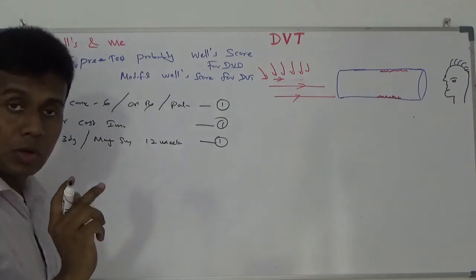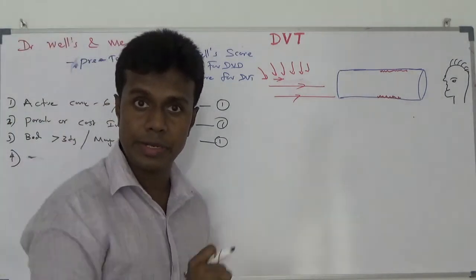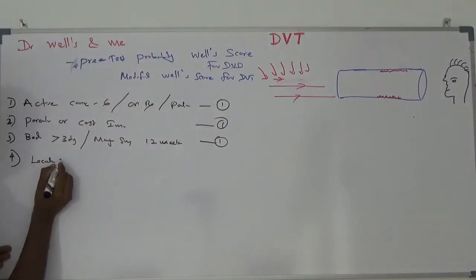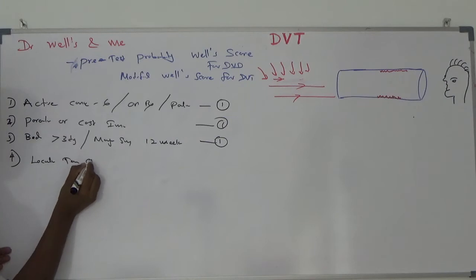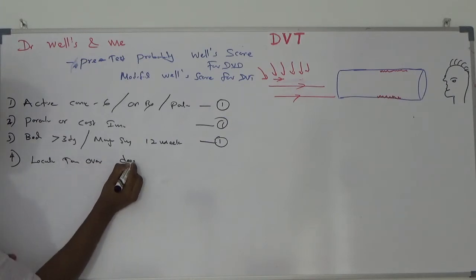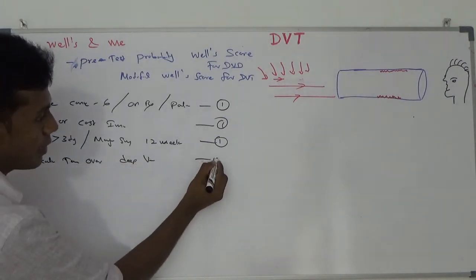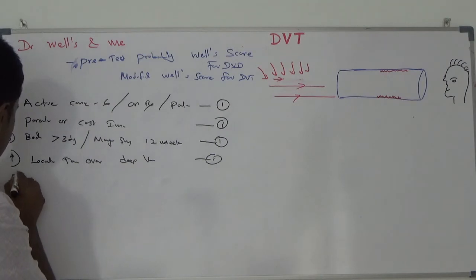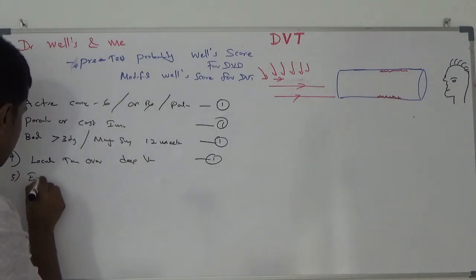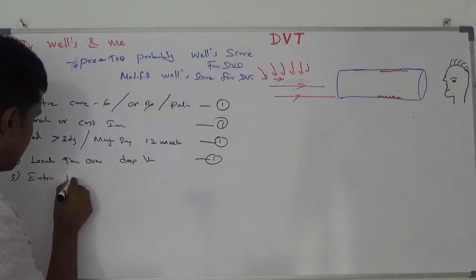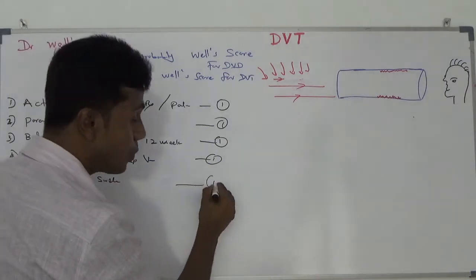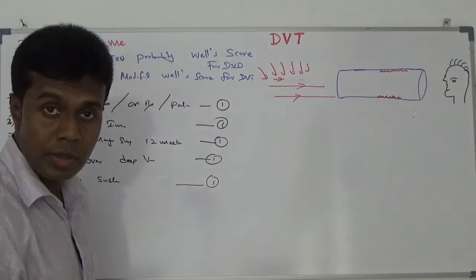If my patient has localized tenderness over the deep vein, again I will give 1 mark. Number 5, entire leg swollen. Again I am going to give 1 mark.